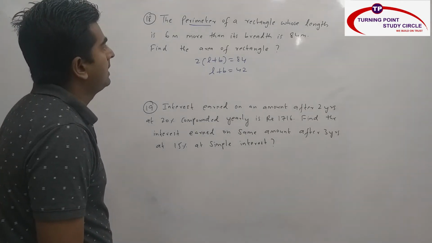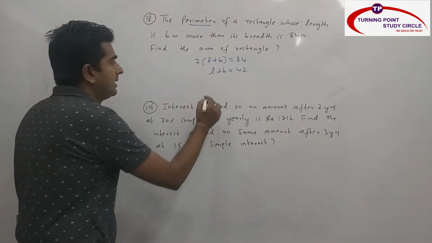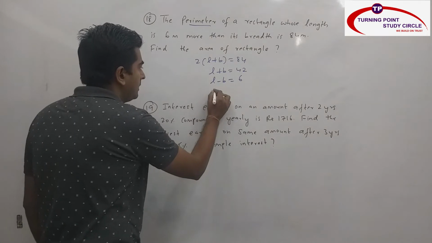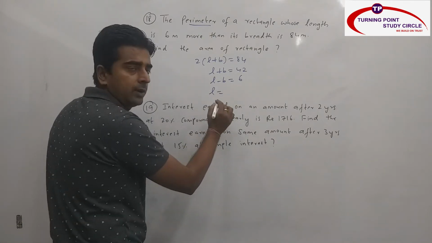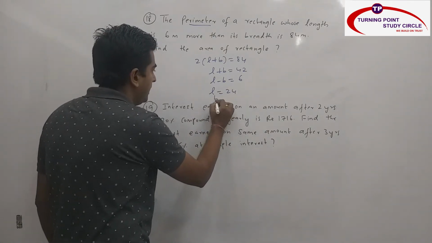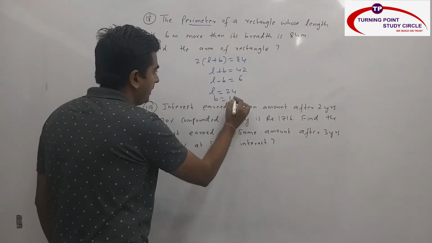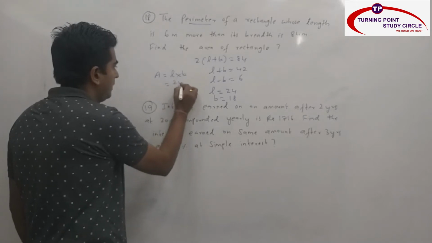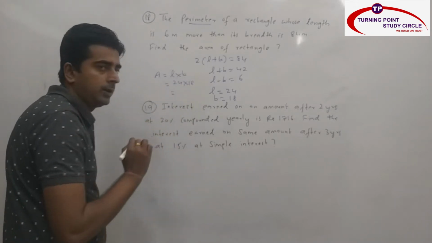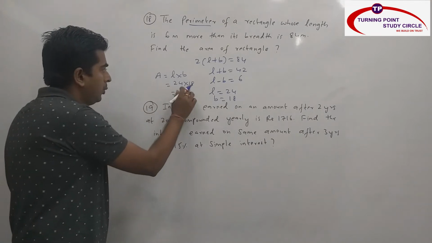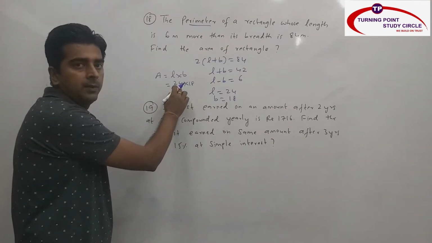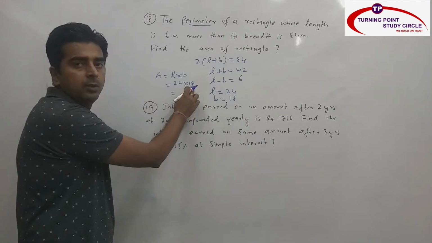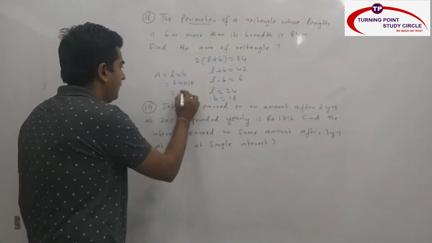Now they are saying that the length is 6 meter more than its breadth. That means L minus B is nothing but 6. When you add, you will be getting length. So 2L is equal to 42 plus 6, 48. L is equal to how much? 24. If you substitute here, breadth will be how much? 18. What is the formula of area? Length into breadth. That means 24 into 18. Now how to multiply 24 into 18? Both the numbers are even numbers. Double the highest even number, this will become 48. Half the lowest even number, 18 half is 9. So 48 into 9 is how much?